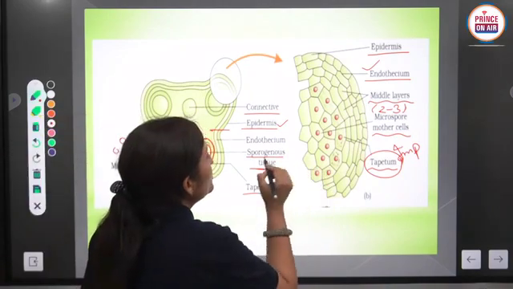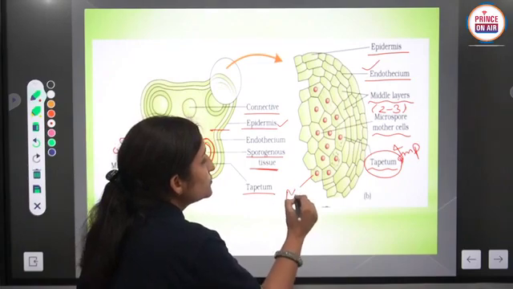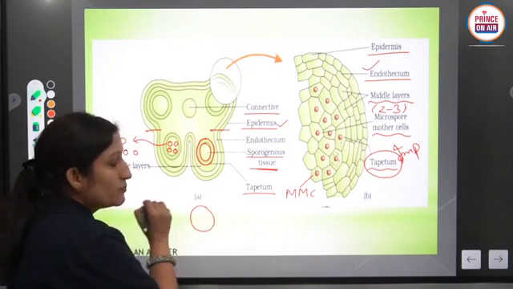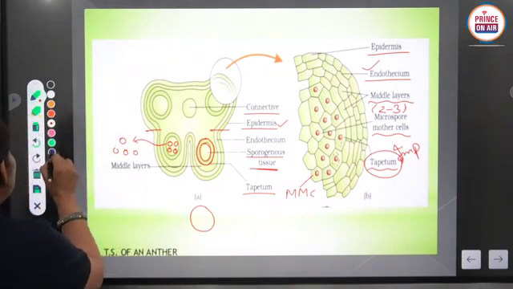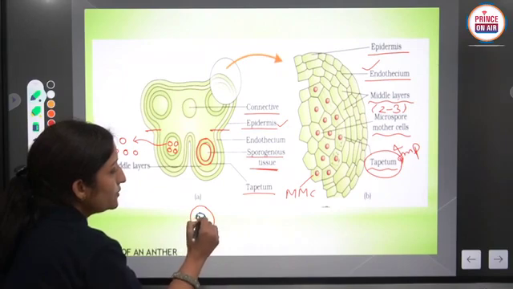Next, this is sporogenous tissue, and it has microspore mother cells. Suppose this is a microspore mother cell, and it has a diploid nucleus.